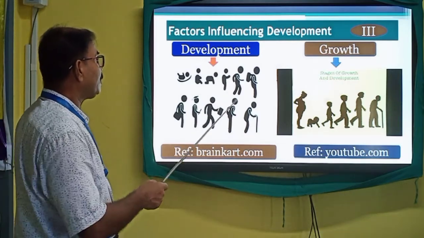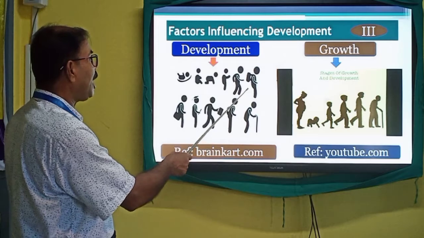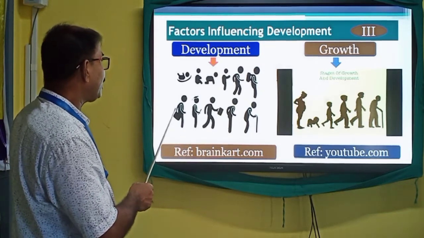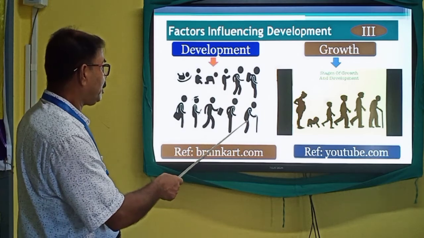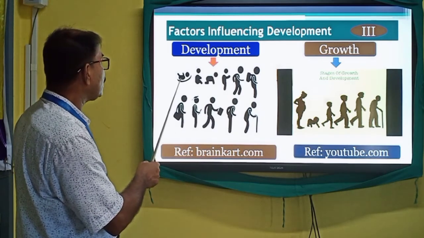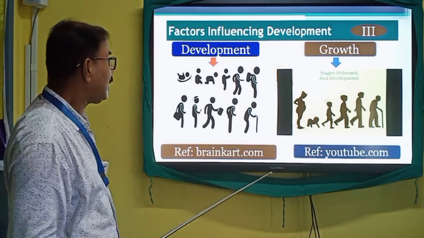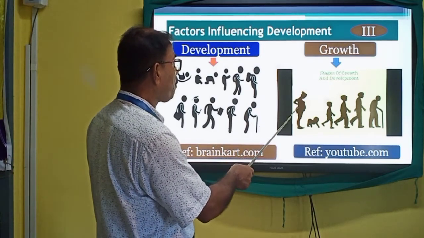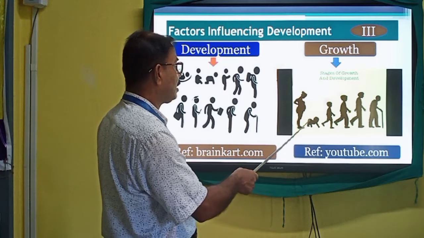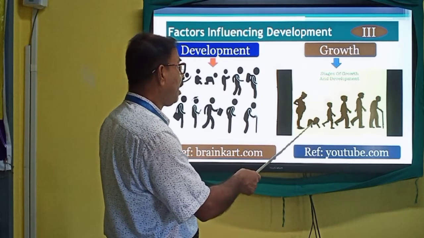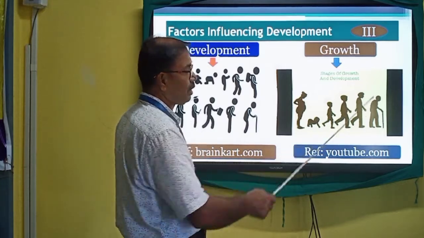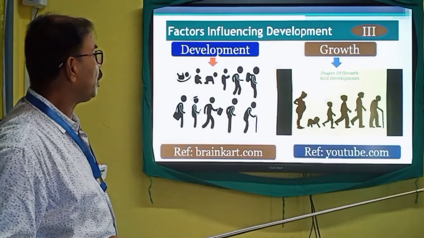This is the running process. Then the school-going stage has started here. After that this is the last stage. This is the starting stage just after the birth of a child, and this is the end of life. And here you see the stage of pregnancy, and this is the stage just after birth of the child. This is the school-going stage, and this is the last stage. Let us see the next one.